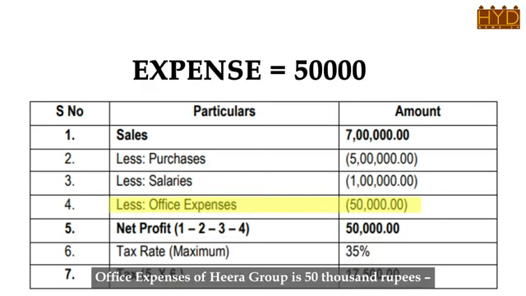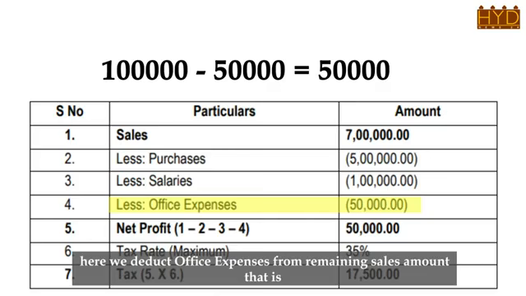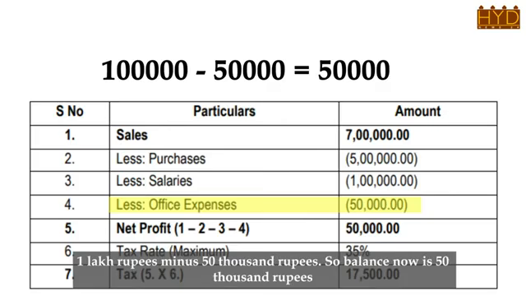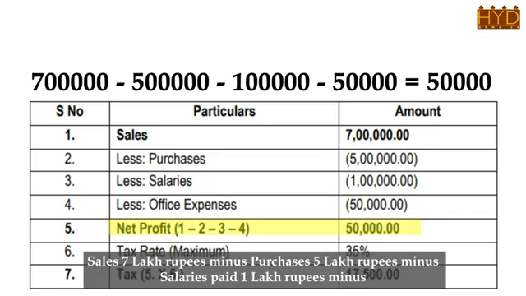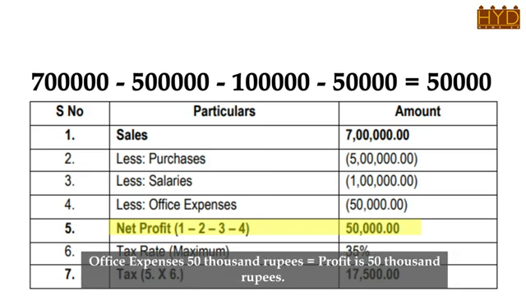4. Office expenses of HEERA Group is 50,000 rupees. Here we deduct office expenses from the remaining sales amount, that is 1 lakh rupees minus 50,000 rupees, so the balance now is 50,000 rupees. 5. So total net profit now is sales 7 lakh rupees minus purchases 5 lakh rupees minus salaries paid 1 lakh rupees minus office expenses 50,000 rupees, which is equal to a profit of 50,000 rupees.